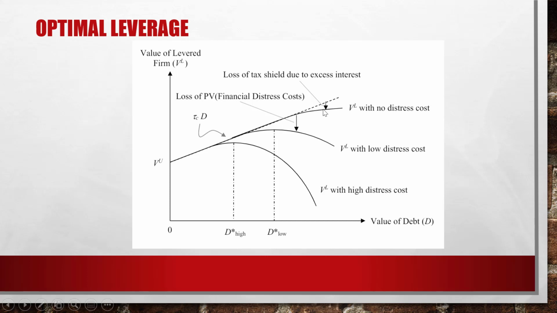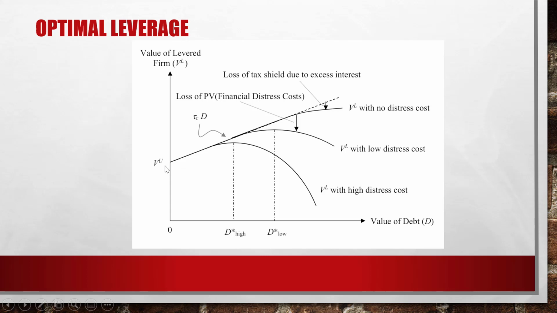You see that? Now for a levered firm that has distress cost, that means in case of distress, we see that there is a trade-off between the present value of the interest tax shield and the present value of the financial distress cost. You see the first line here, let me repeat this.